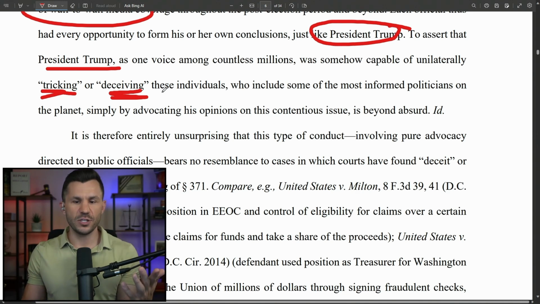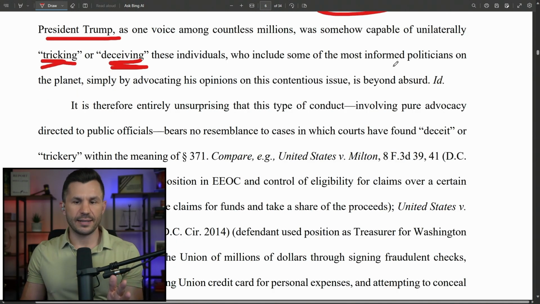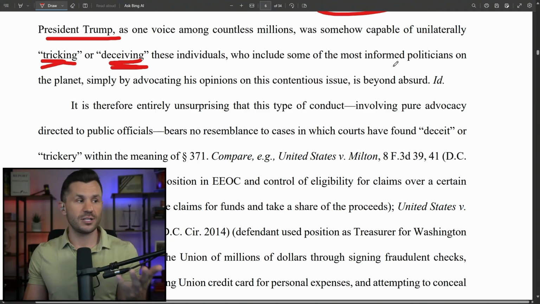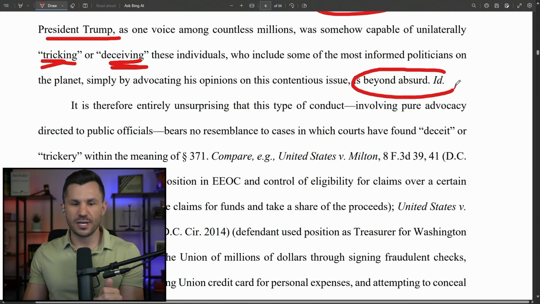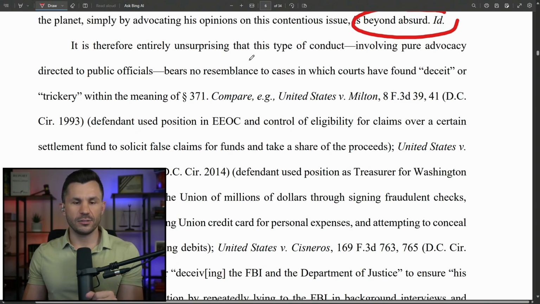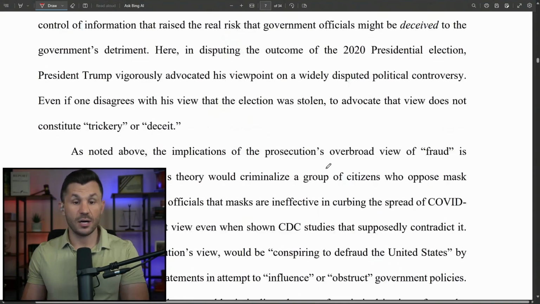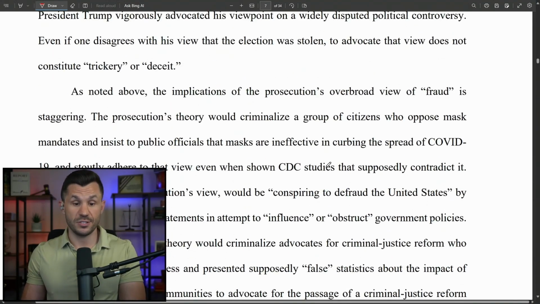His whole timeline's filled with it. So everybody was talking about it. In fact, the Democrats were responding to it. Republicans were even denying it. There were lawsuits being filed over it. So to say that this is deceit is beyond absurd. So it is therefore entirely unsurprising that this type of conduct involving pure advocacy directed to public officials bears no resemblance to other types of cases where courts have found deceit. And they're going to give us some examples. Okay, other cases of what are actually deceit are listed there.